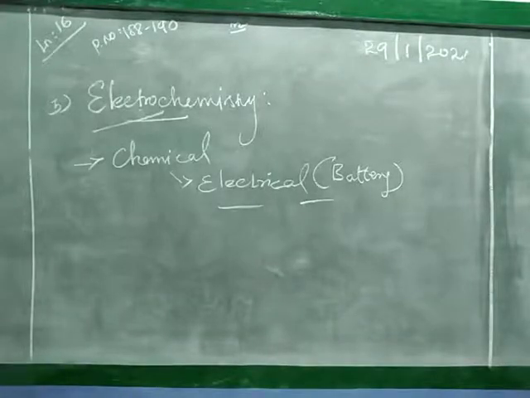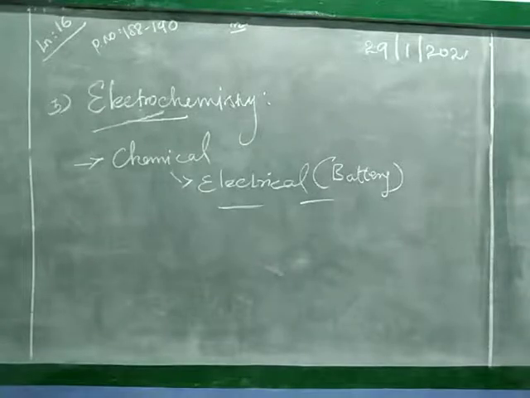Okay, how will it work? Inside the battery, what type of reaction will take place? Chemical reactions take place in that battery. So scientists realized that chemical energy can be converted into electrical energy and vice versa. Electrical energy is converted into chemical energy. The branch of chemistry that applies this is known as electrochemistry.